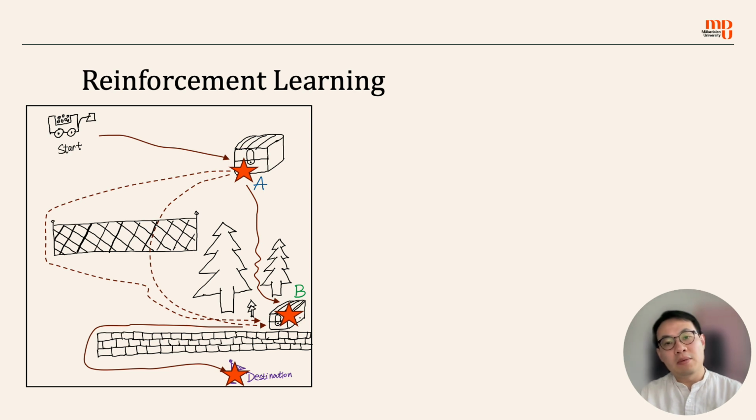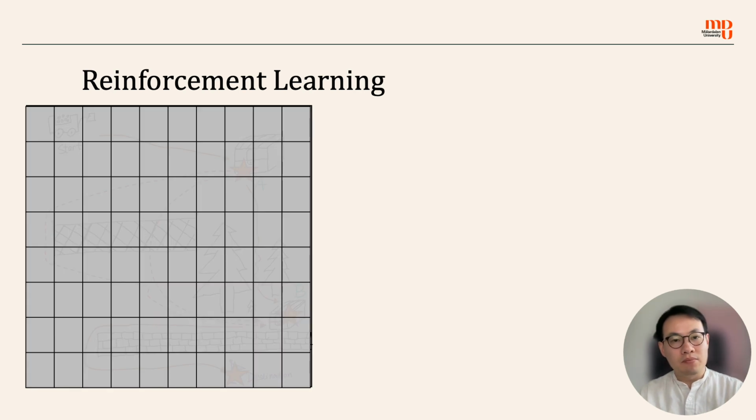So if we explain the mechanism of reinforcement learning briefly in this sketch, we assume that the autonomous wheel loader starts from the top left corner and aims to go to position A and position B to do tasks. Eventually, it needs to reach the destination here. So to make the presentation simpler, I discretize the environment. But reinforcement learning doesn't need to do that. It can take in continuous states and continuous actions.